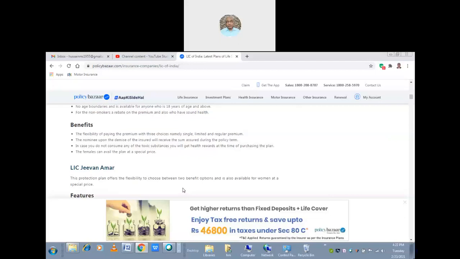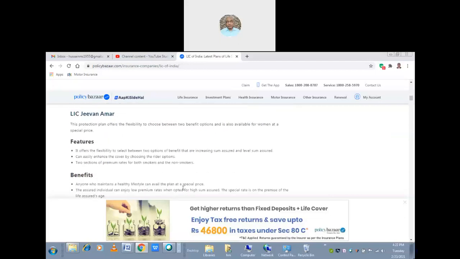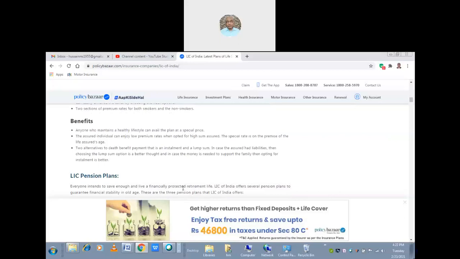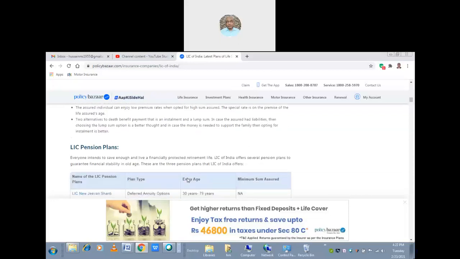Then it comes to the LIC Jeevan Amar. This is another policy, again having benefits. Anyone who maintains a healthy lifestyle can avail the plan at a special price. The assured individual can enjoy low premium rates and opt for a high sum assured. The special rate is on the basis of the life assured's age. Then come the LIC pension plans.